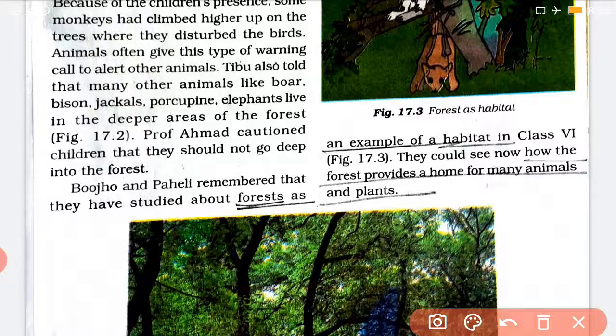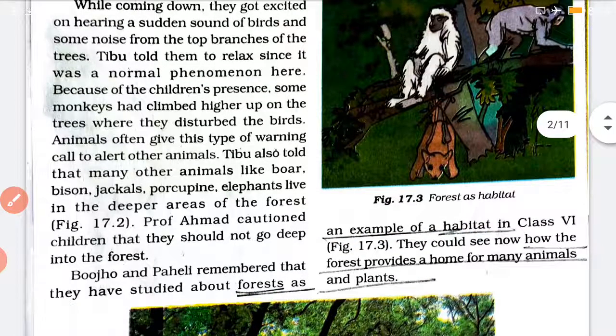Now one sentence given here: forest is an example of habitat. Means what? Habitat is what? It is a living place of different plants and animals. In a forest you will find different types of trees, as I said. एक तरह का ट्री नहीं, आपको तरह तरह का ट्रीज मिलेगा, तरह तरह का प्लांट्स मिलेगा, आपको तरह तरह के जानवर भी मिलेंगे.